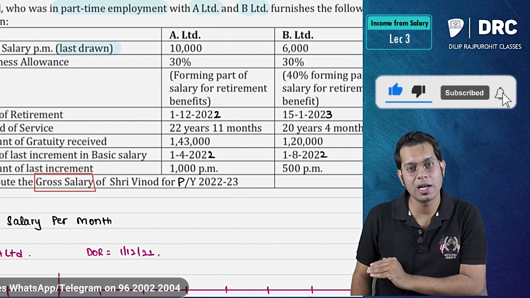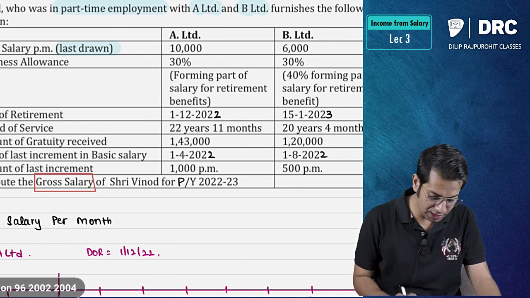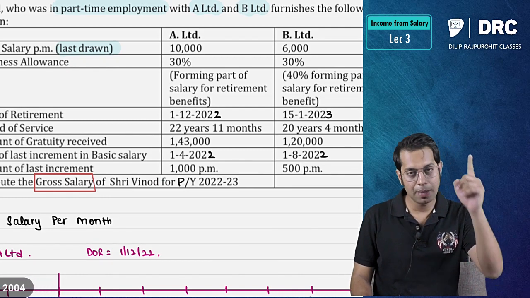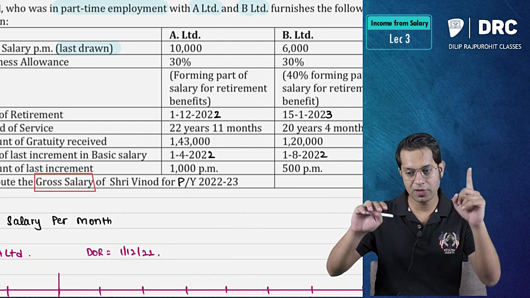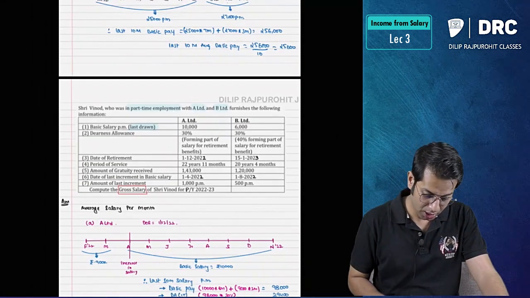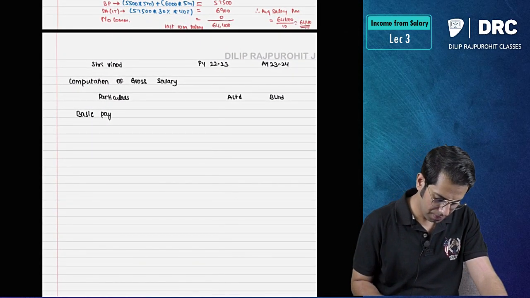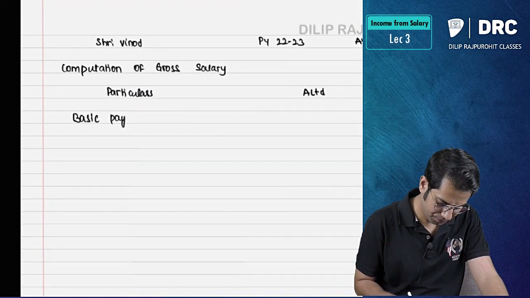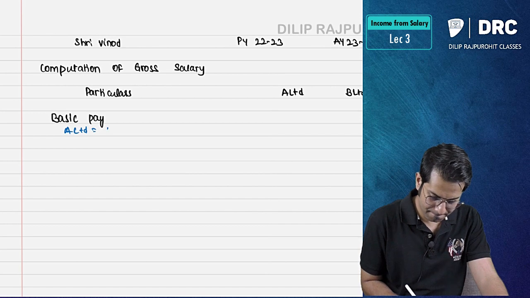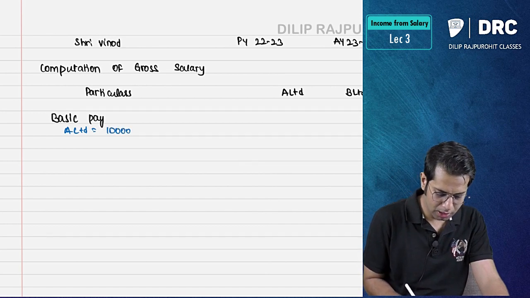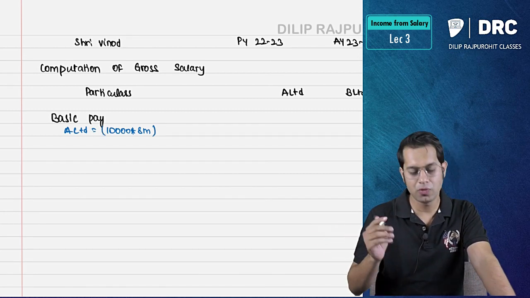Here now we are doing gross salary computation. Very important point is what, sir? Month of retirement is very important. For A limited from 1st April till 30th of November, and for B limited from 1st April till 15th of January. So let us do basic pay, basic salary. For A limited it will be 10,000 into 8 months, because increment in salary was before April.